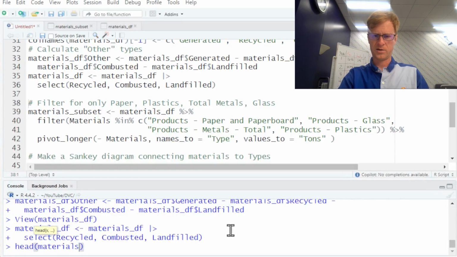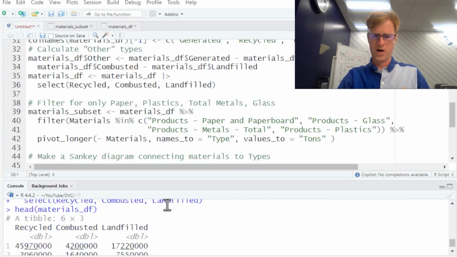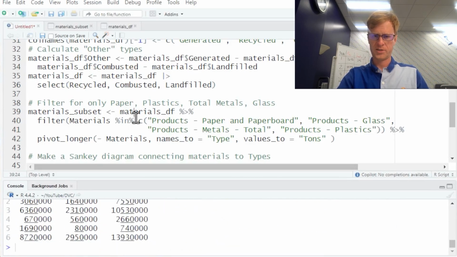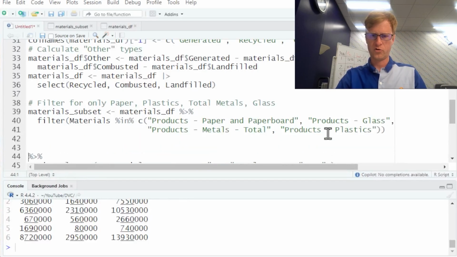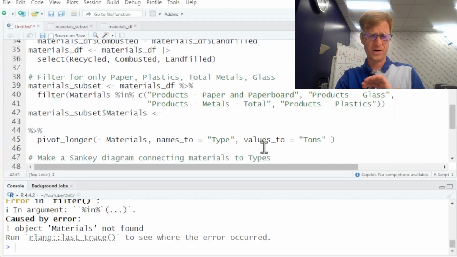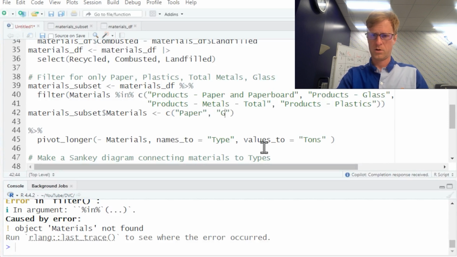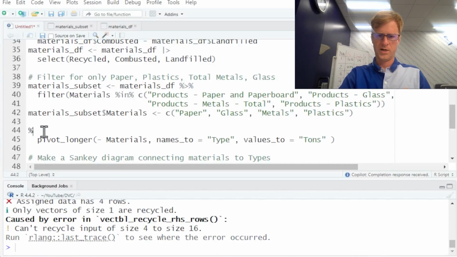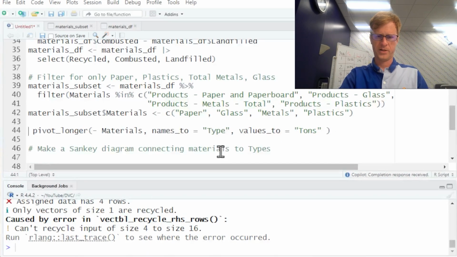Now we look at that, and we've got our three columns. We can filter just like before. And actually, before we pivot longer, I'm going to rename the materials. materials_subset$materials is, and there's a dplyr way to do this, but I'm just going to do it the lazy way. c(paper, glass, metals, and plastics). And now we can take that and pivot it longer.